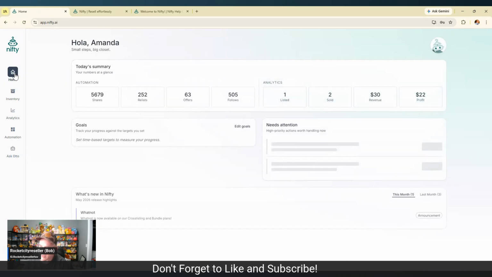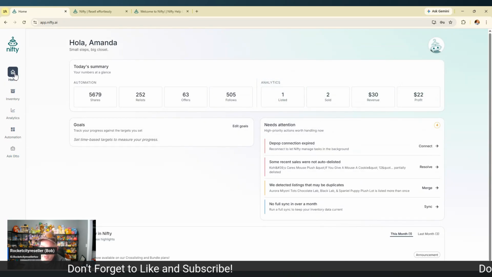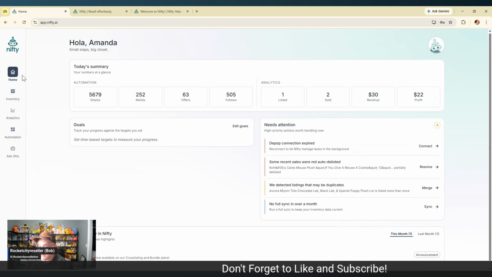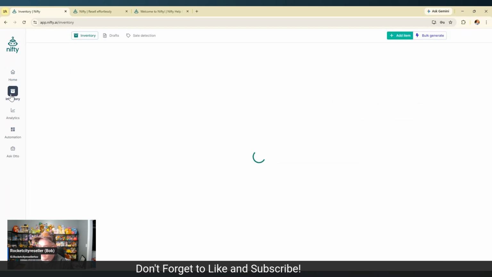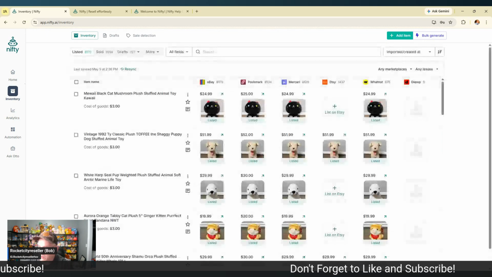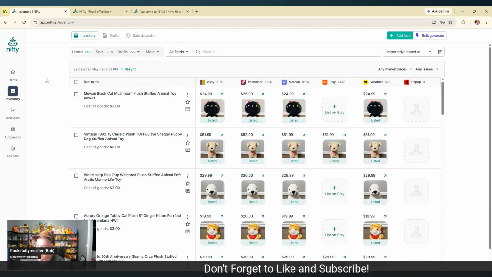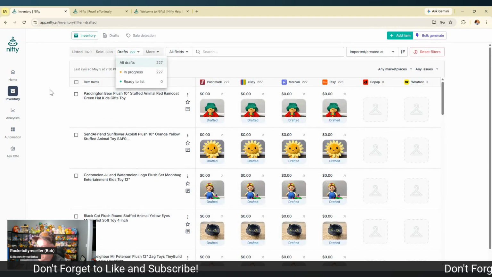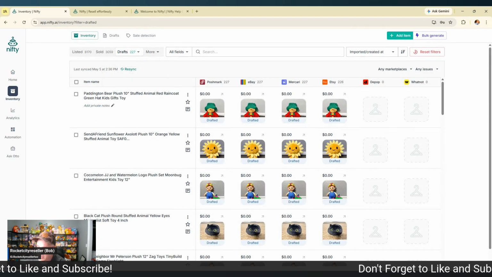That's basically it. We're going to keep this one pretty short for a basic intro, or at least a beginner's guide to Nifty. We're going to show you probably the power of listing on Nifty. So we'll go back to inventory so you can see maybe the workflow of what that might look like. We're going to start with a draft. So let's go to drafts. We have a Paddington bear that needs to be listed. Paddington bear, plush, 10 inches, red animal.